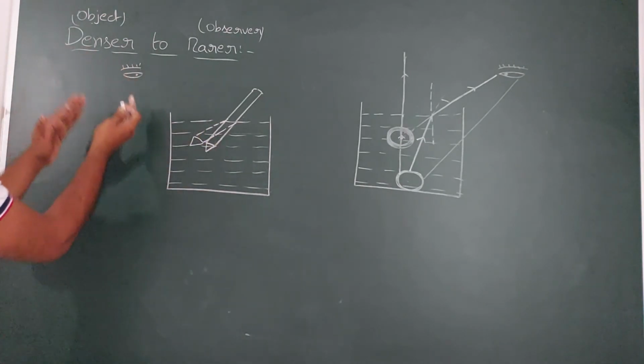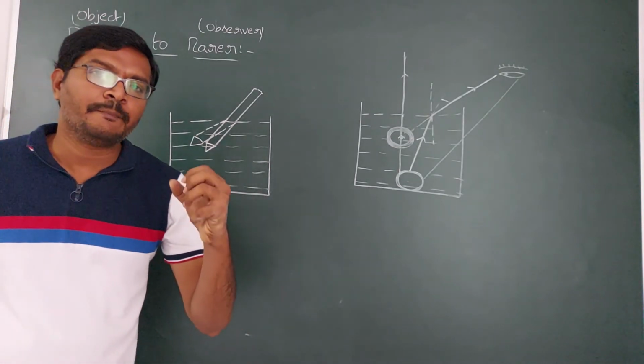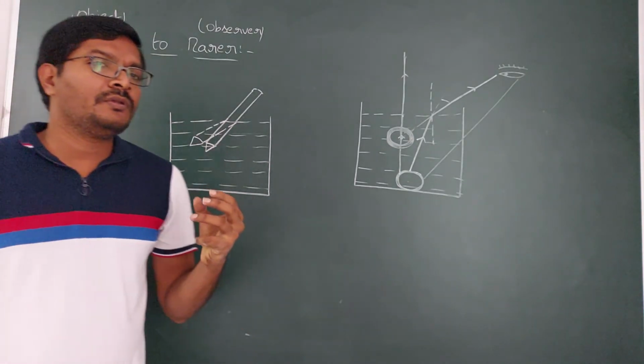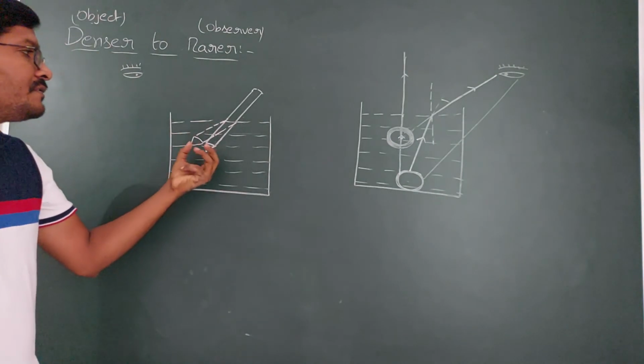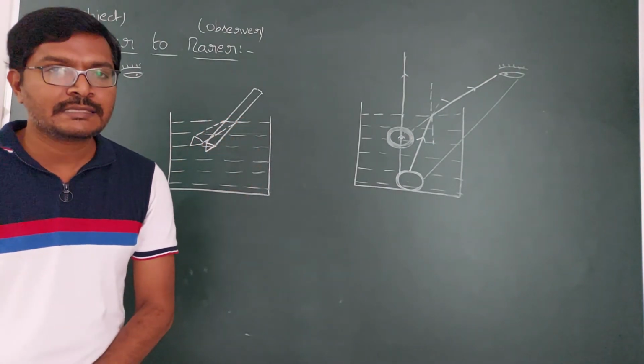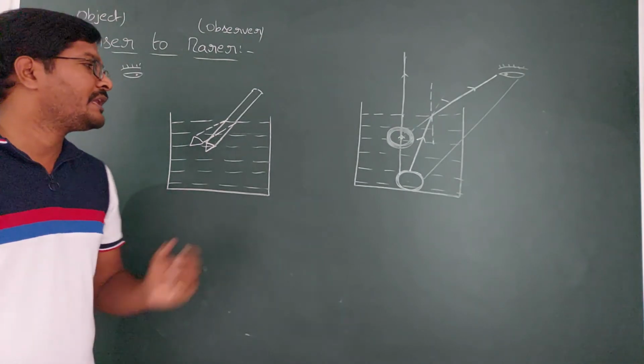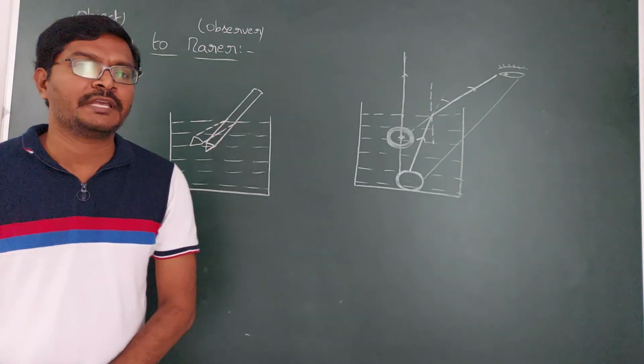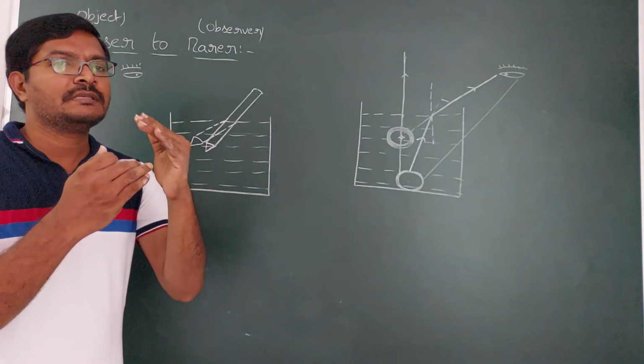As it shifts towards the observer, it appears in big size and you get confused as if it has broken. When part of the pencil is placed inside the water, the pencil seems to bend.